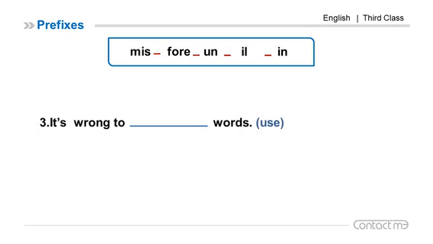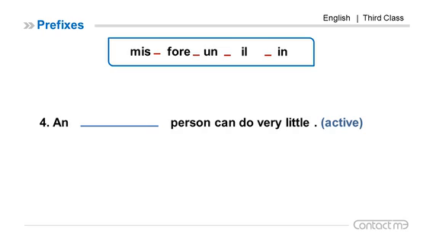Number 3, it is wrong to use the prefix MIS. Misuse. It is wrong to misuse words. Number 4, an person can do very little. Active. The prefix is IN. Inactive. An inactive person can do very little. Inactive, lazy.